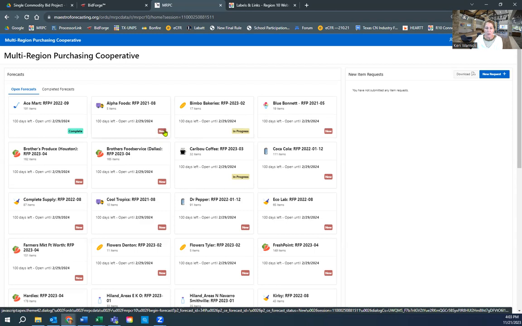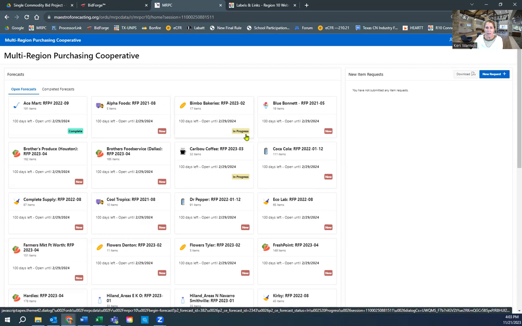If you see new, that indicates that this is simply a forecasting catalog that you have not opened up yet, or you may never open it up. You may not be participating with Alpha Foods on the manufacturer direct to district bid. If you have clicked on one of these cards and opened up the forecasting, whether you've added items or not, it's going to show you in progress.